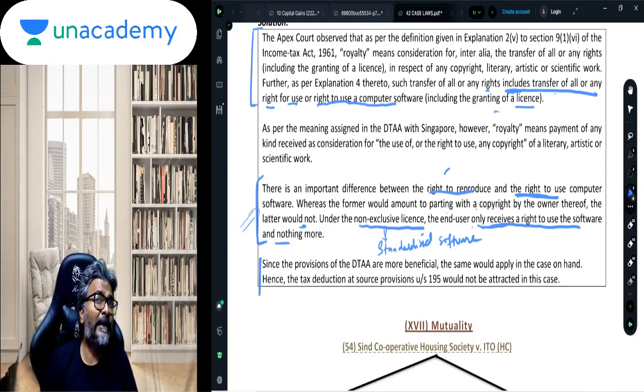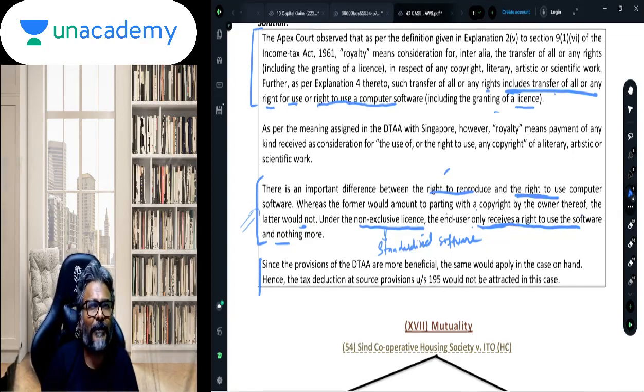And if in the DTAA, payment for the right to use the computer software is not defined as a royalty, then whether we should go by the treaty or by the Act, we should definitely go by the treaty.